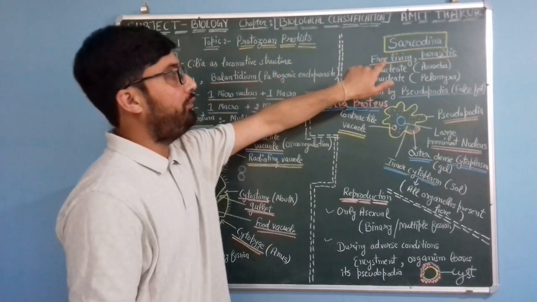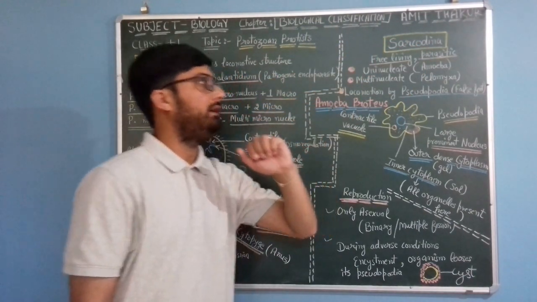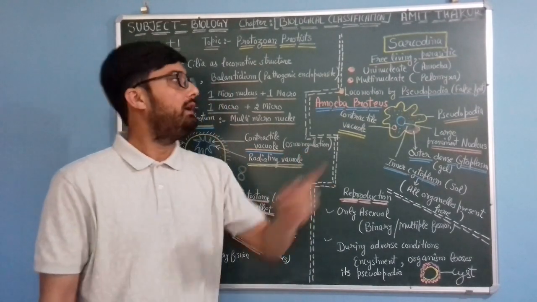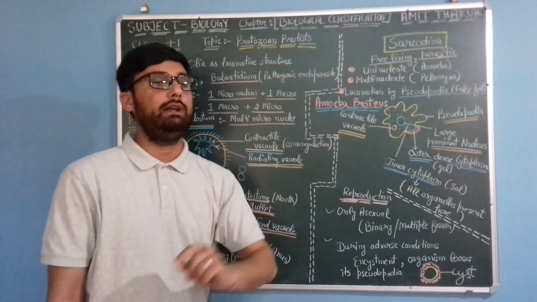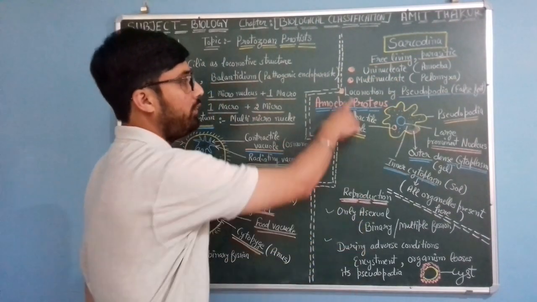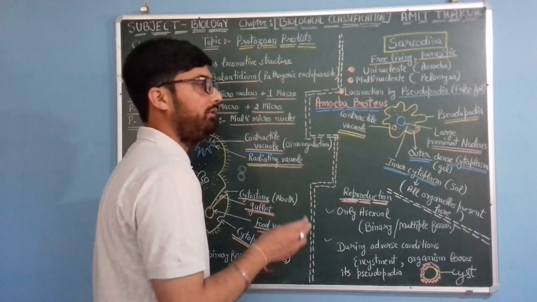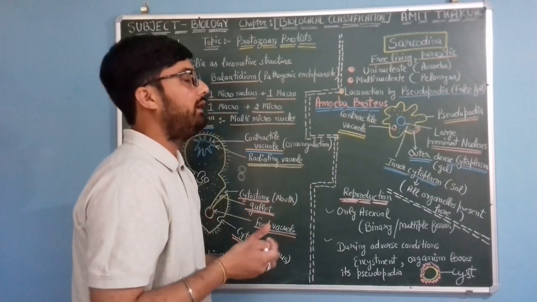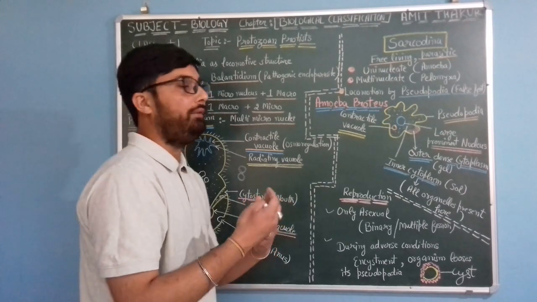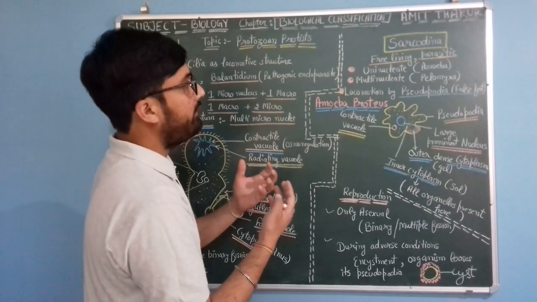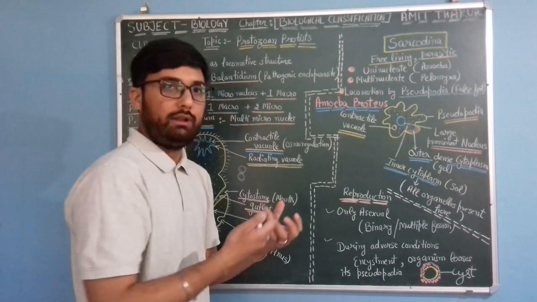Sarcodina can be free living or parasitic, and can be uninucleate as in amoeba, or multinucleate as in Pelomyxa. Locomotion by pseudopodia, or false feet, is just the movement of the cell membrane.